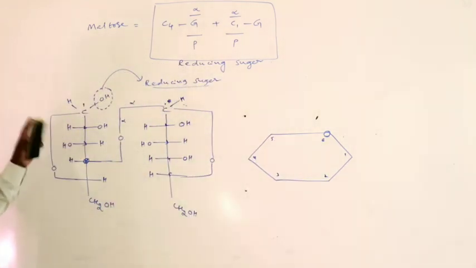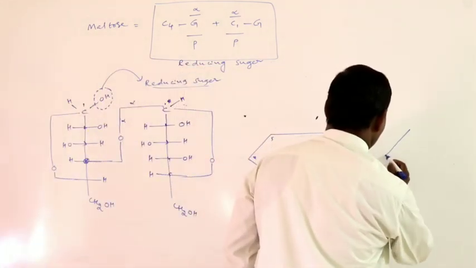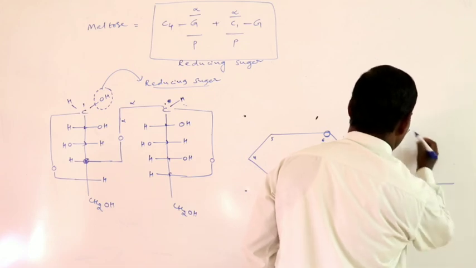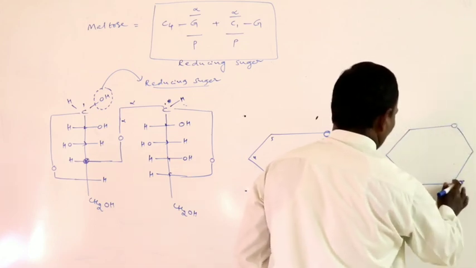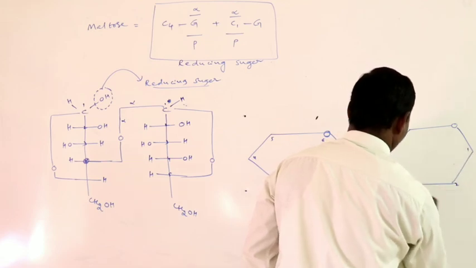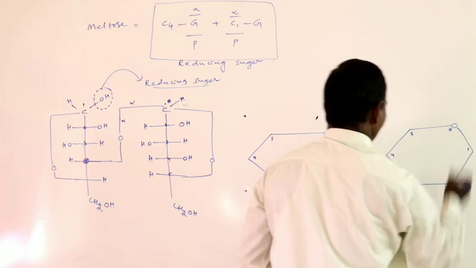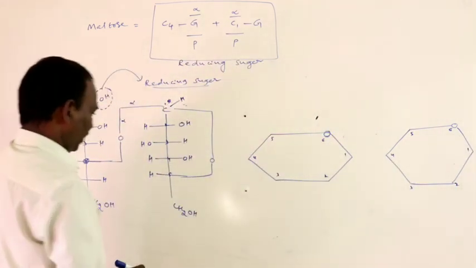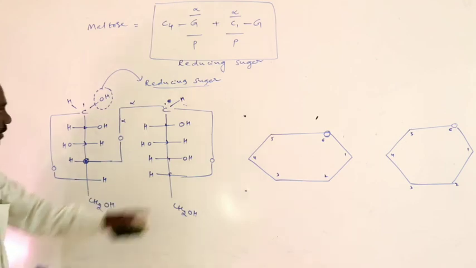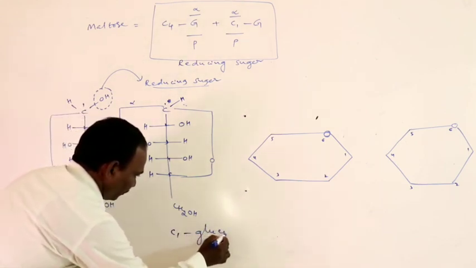This is a six-membered ring structure. And one more six-membered ring structure like this, with oxygen, and 1, 2, 3, 4, 5 and 6. Now in this six-membered ring structure, this is the C1 of the first glucose.